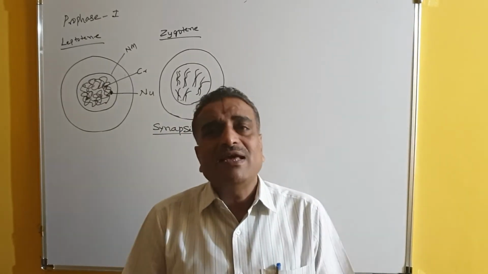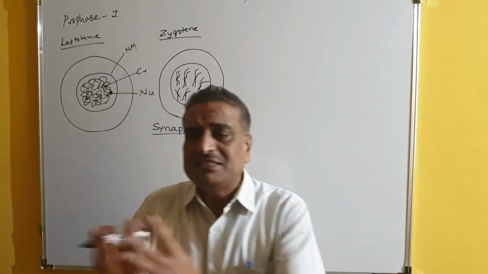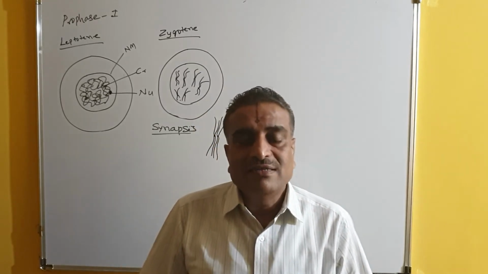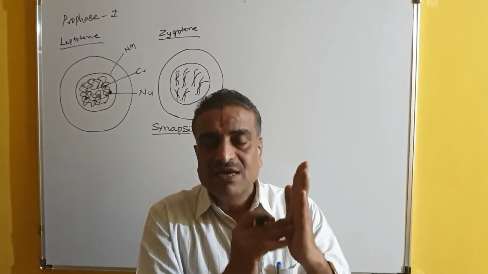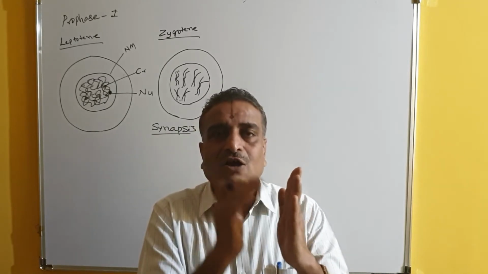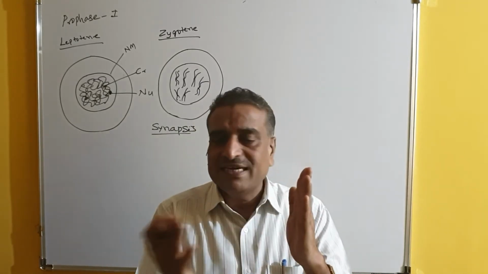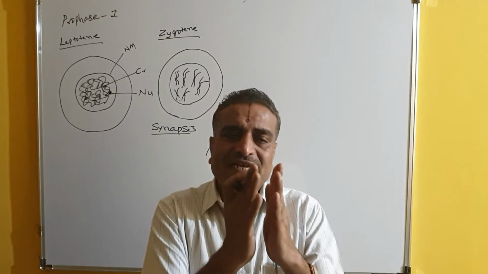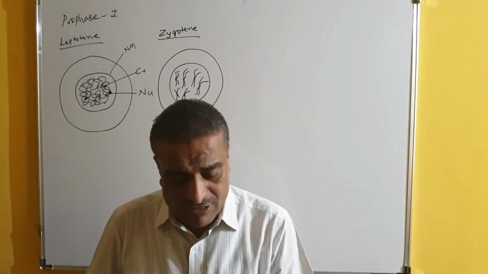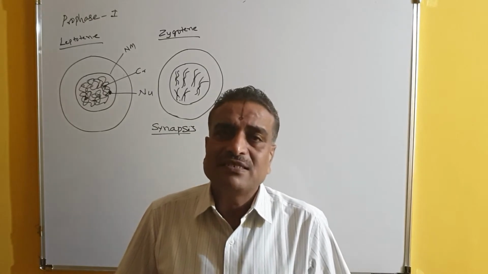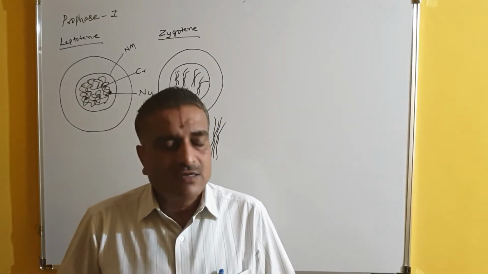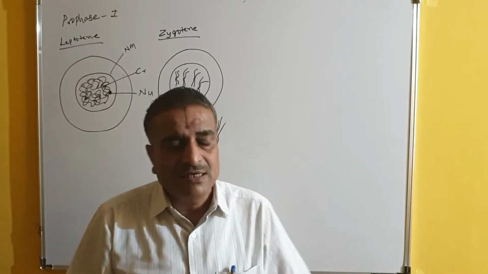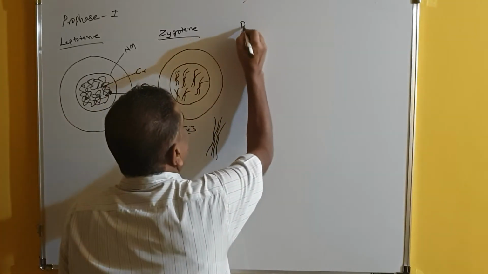But now, how do they pair? How do they come to know that this is my pair, this is homologous? There, one enzyme plays an important role. The chromosome secretes around it something called the synaptonemal complex. The synaptonemal complex is secreted, and the homologous chromosome is attracted by it and pairs. This is called pairing of chromosomes, which takes place in zygotene, and when they pair, again condensation begins. Condensation continues. So next it enters into pachytene.